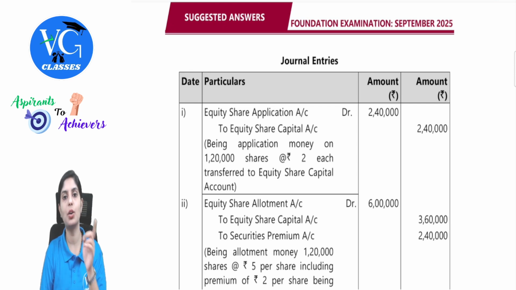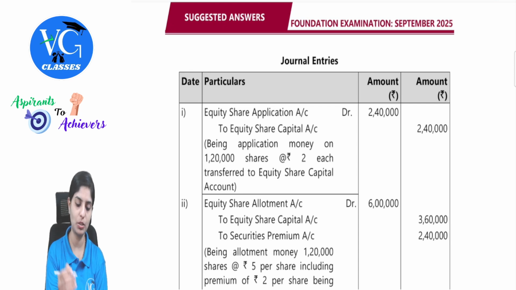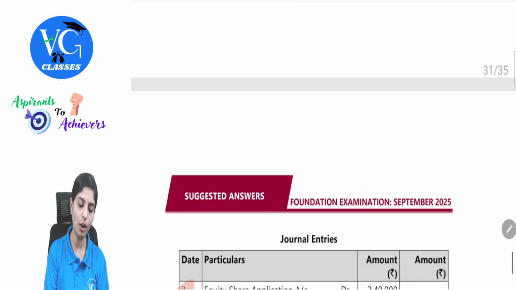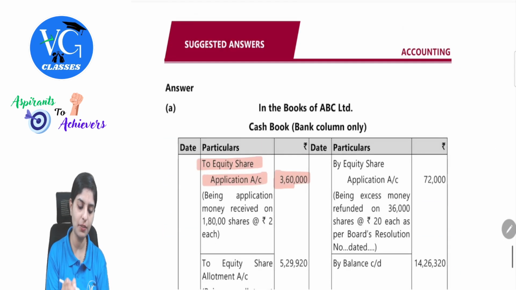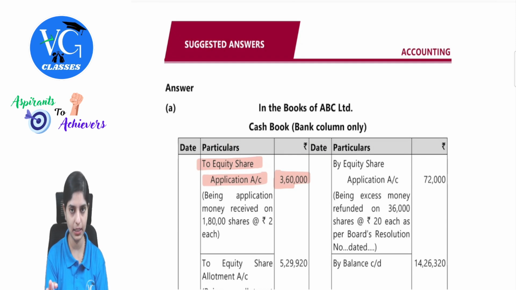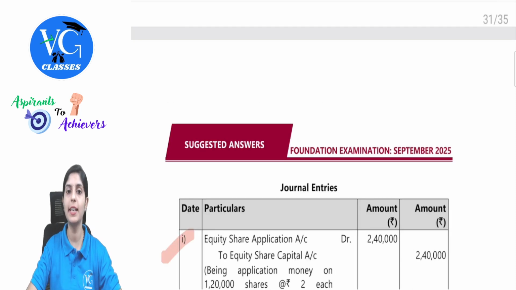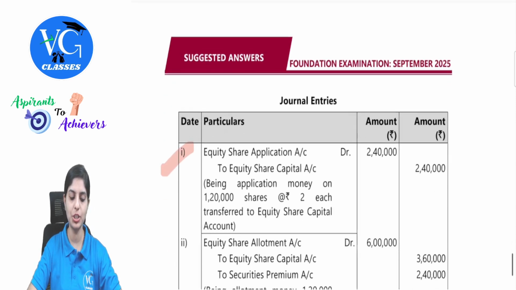Equity share application account debit to equity share capital, 1,20,000 at 2 rupees, 2,40,000. I hope this entry is clear. But for the receipt of application money, we have got 3,60,000. We will understand the treatment for that as well. Yes, first entry all of you would have understood. Equity share application money transferred to share capital.